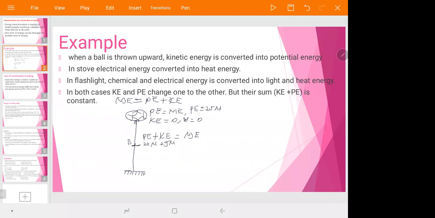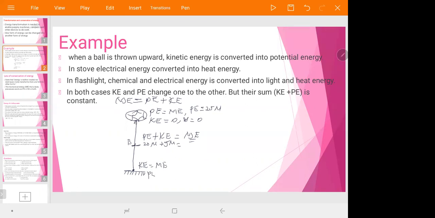Because of what? Because some of the potential energy changed into kinetic energy, okay? Therefore, the mechanical energy gives you again 15 Newton. When it reaches or strikes the ground, it has only kinetic energy, which is equal to its mechanical energy.